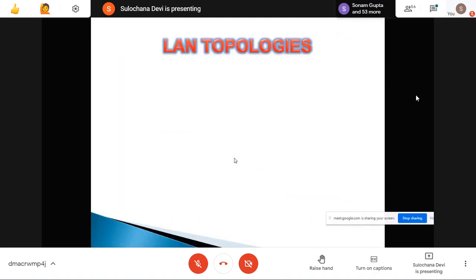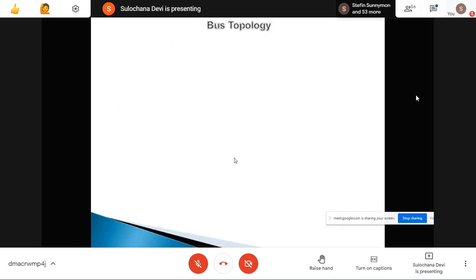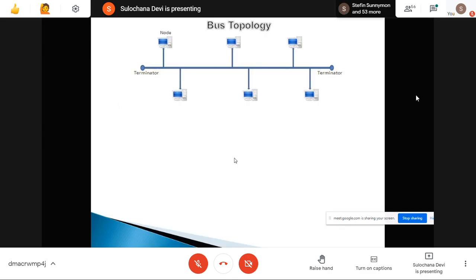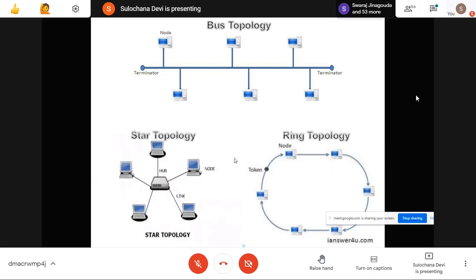Now, topologies, we already know: bus topology, ring topology, star topology. These are the topologies used by LAN networks. This is how we connect multiple devices using a bus topology, and this becomes a LAN. This is how we connect multiple devices using a central device, we call it a hub, and this becomes a LAN. Now we can connect multiple devices in a ring form, and we call it a ring topology.